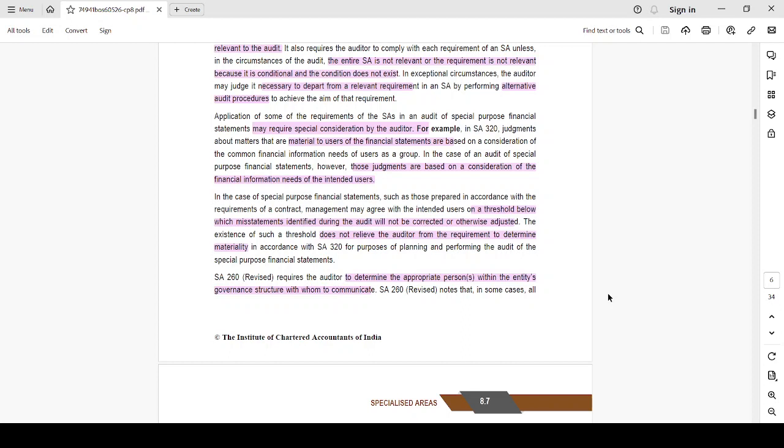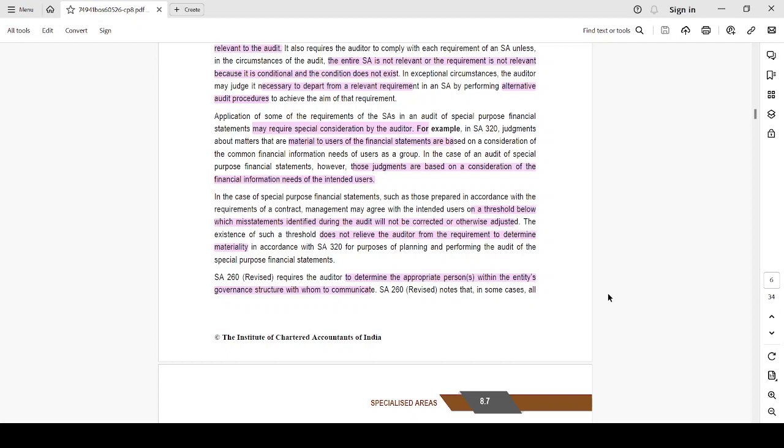See, if you are providing general purpose financial statements, then sales will be key, profit will be key, assets, property, plant and equipment will be key, inventories will be key. So your materiality will be based upon these factors.